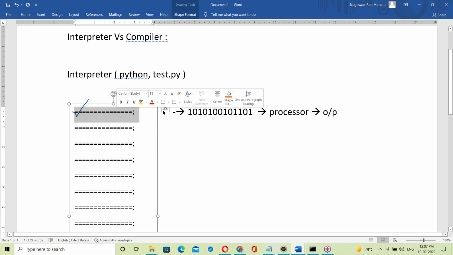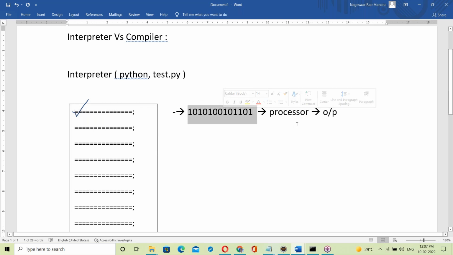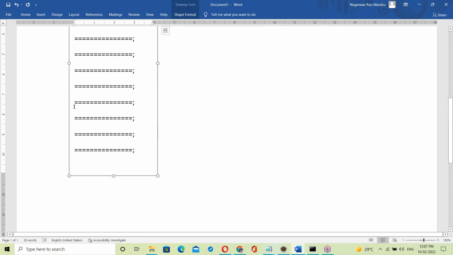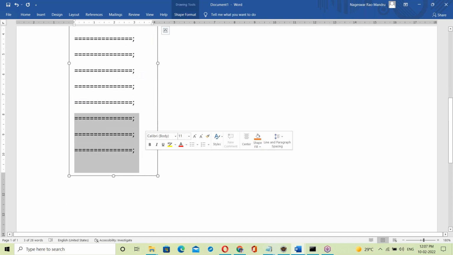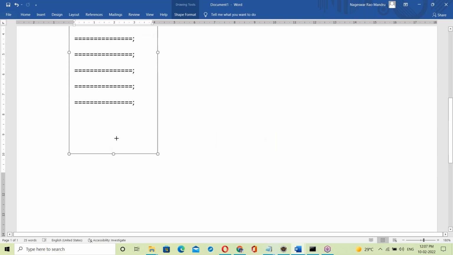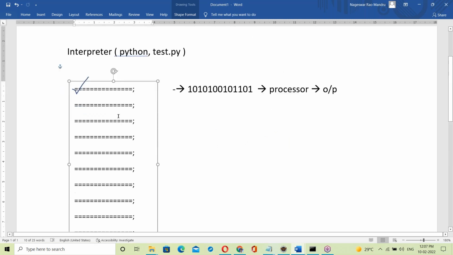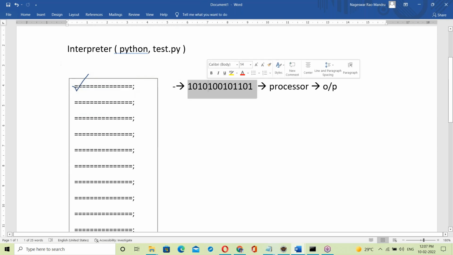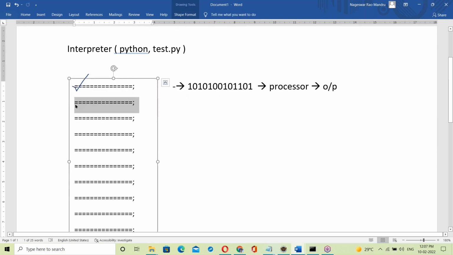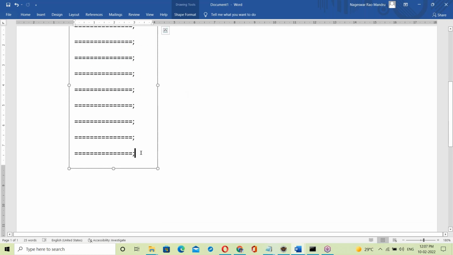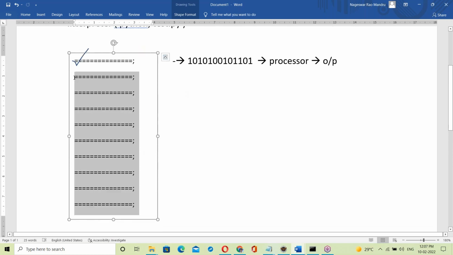If the first statement is correct, it immediately converts into binary code and is given to the processor, generating output. The next statements may be right or wrong, but the interpreter never thinks about the next coming statements.